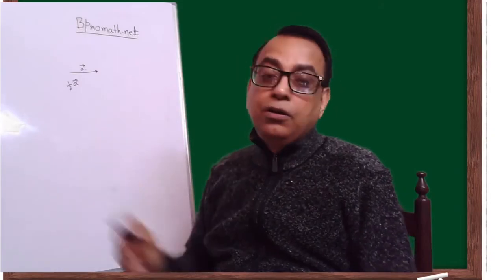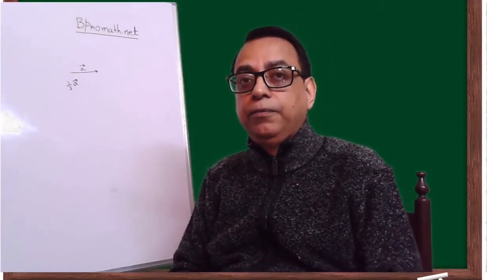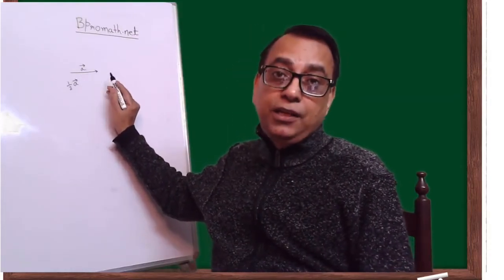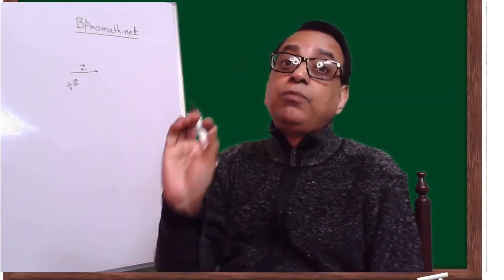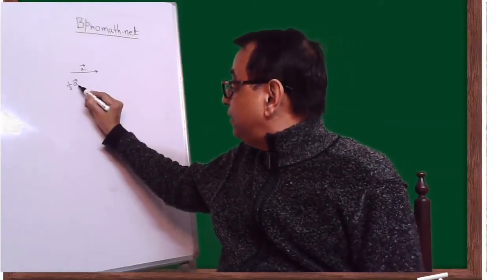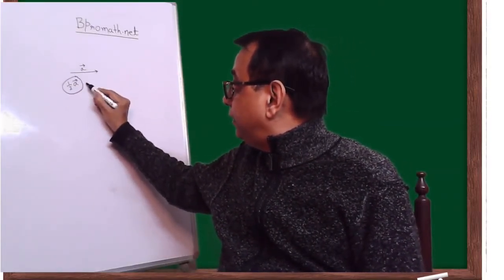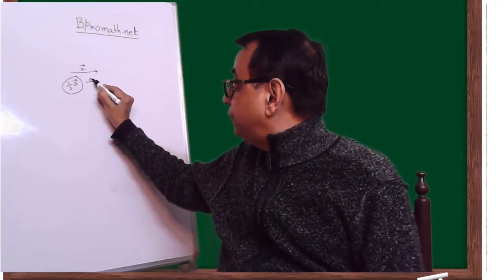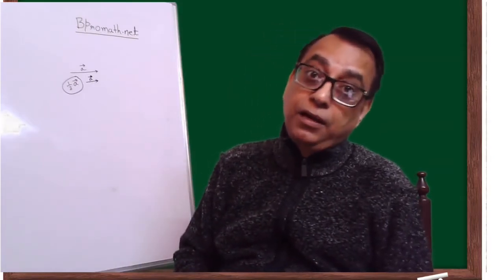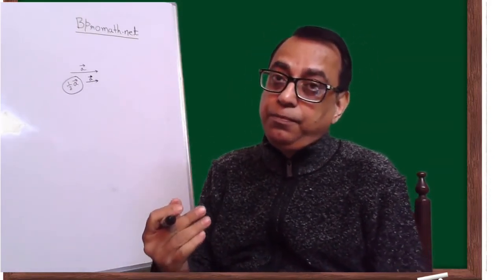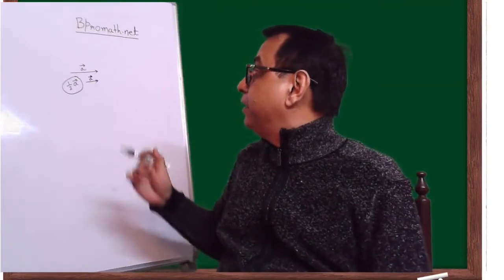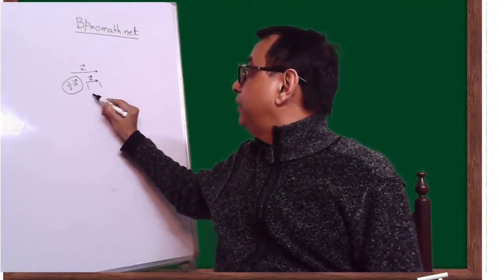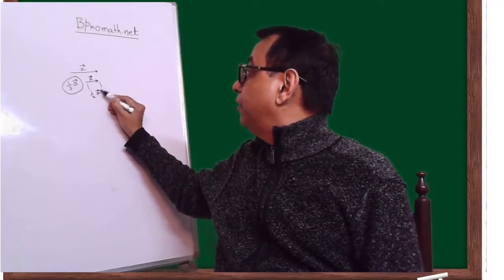This will become itself a vector, and this vector will have the same direction as A. The magnitude will be half of A. So this vector will be represented as half of A, and the direction will be the same as A or parallel to A. Direction is the same means it's parallel. So this magnitude will be half of mod A.